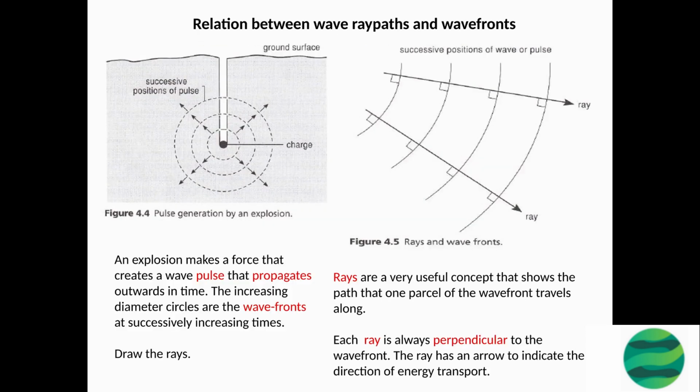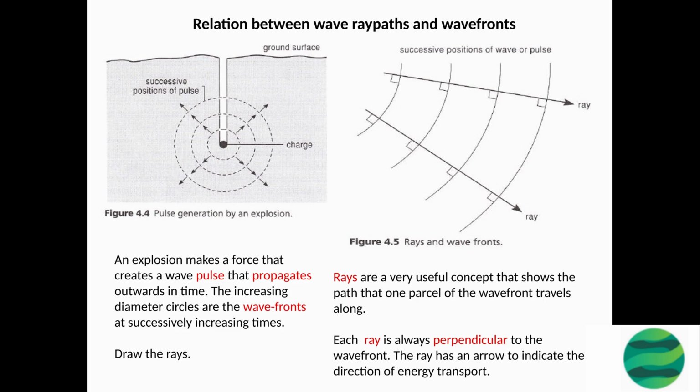An explosion creates a force that generates a wave pulse that propagates outwards in time. The wave pulse can be visualized as a series of increasing diameter circles, known as wavefronts, that represent the position of the wave at successively increasing times.